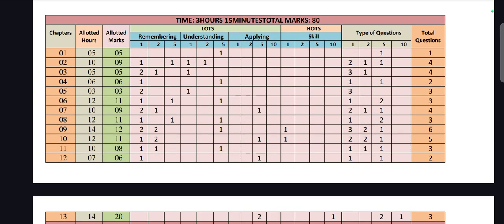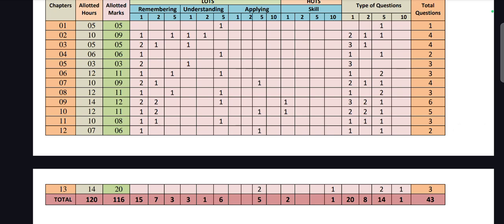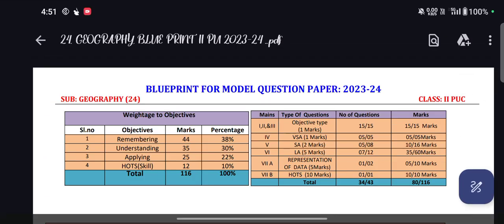Next, if you see, 1 mark questions, they will give 20 questions, 2 mark questions 8 questions, and 14 questions in 5 marks questions, and 10 mark 1 question. Total this much they will give questions. So totally 116 marks paper will be there. You will write for 80 marks in that. And this is the marks wise. So this is the blueprint of geography model question paper blueprint 2023 and 2024.